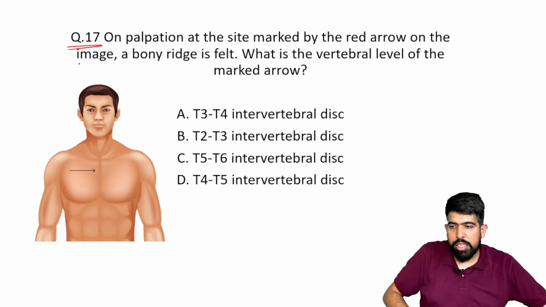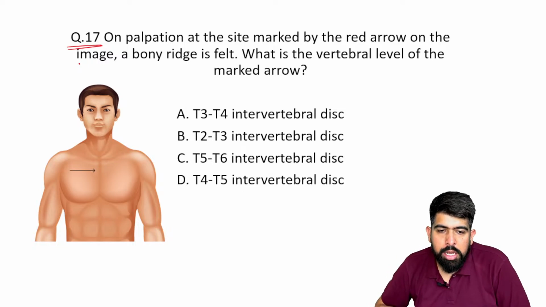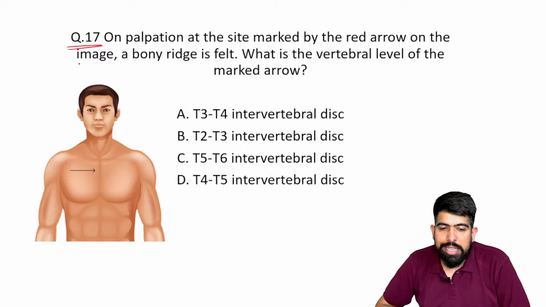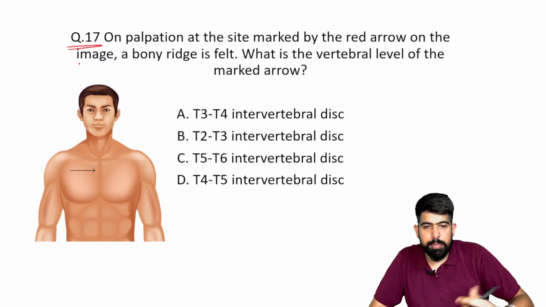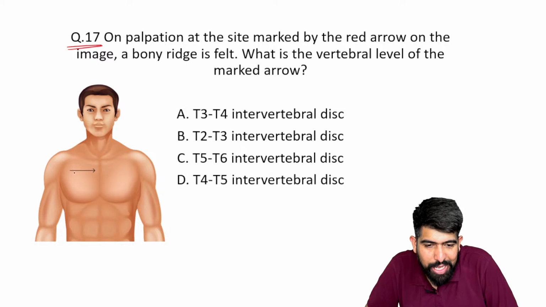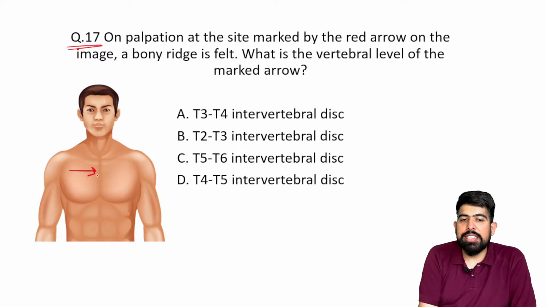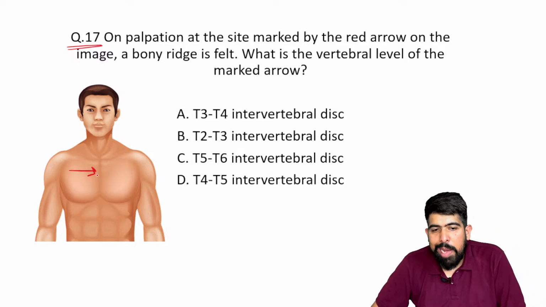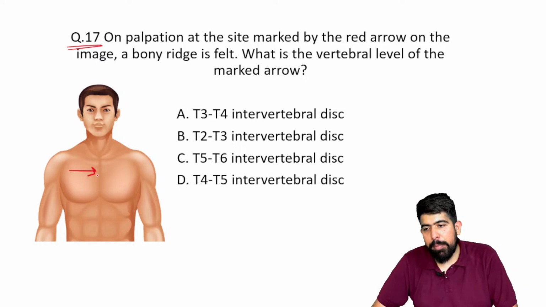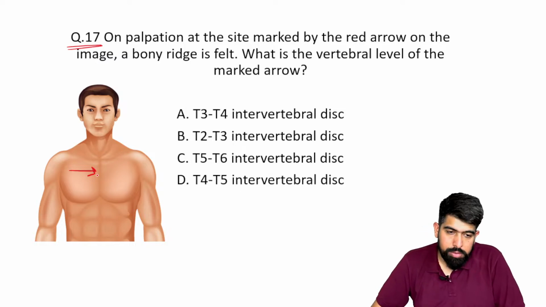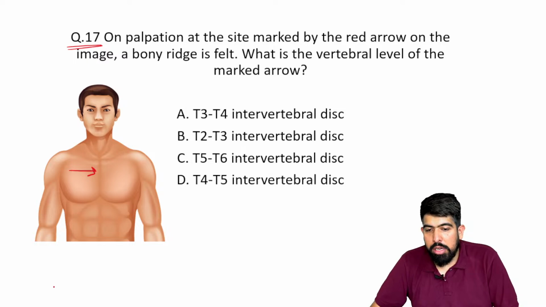The question asks that on palpation at the site marked with the black arrow in the image, sorry, I'm marking with the red, no issues, this one. On palpation at the site marked with the red arrow in the image, a bony ridge is felt. What is the vertebral level of this marked arrow? So it is asking you about the particular vertebral area where we have marked this arrow. This is very, very important.